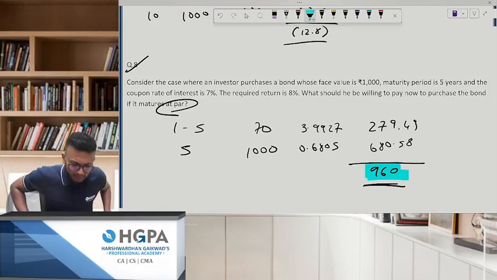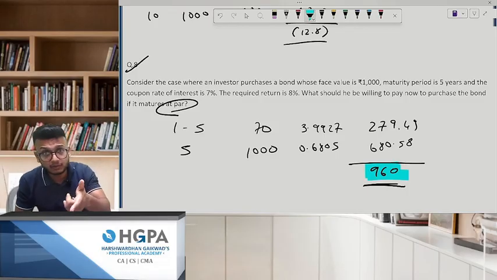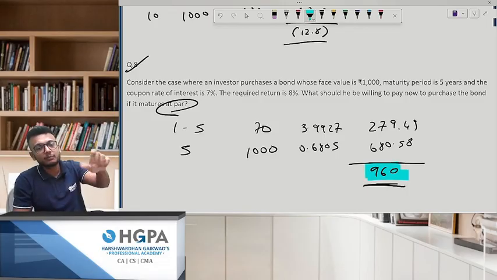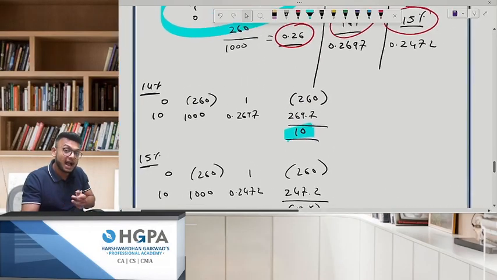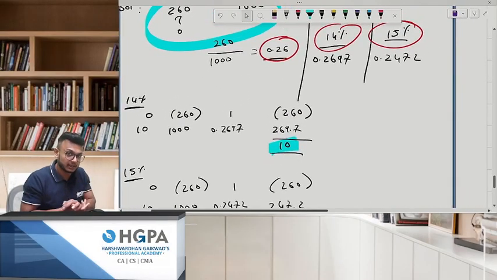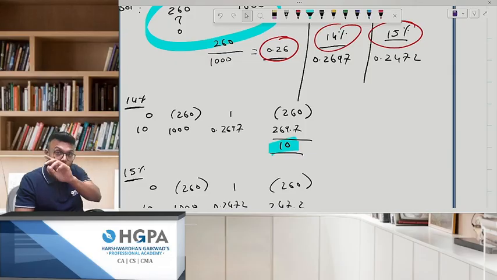Your fair value of the bond and your YTM are important. For the perpetual bond, the formula is important: price equals face value into coupon divided by yield. Make sure you can compute that. Also, one more thing, yield to maturity can be computed by the IRR formula also. And in case of a perpetual bond, I've given you that formula, the Kd one: I plus RV minus NP upon N, whole divided by RV plus NP upon 2.